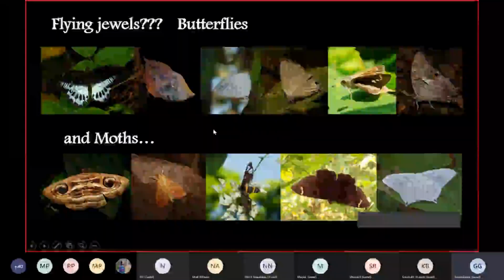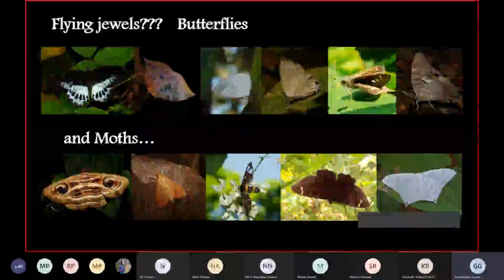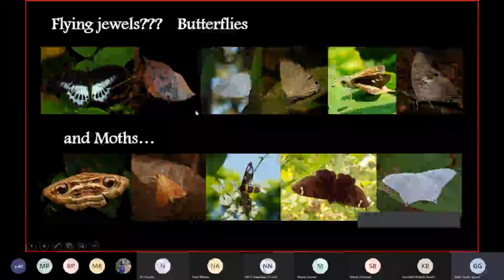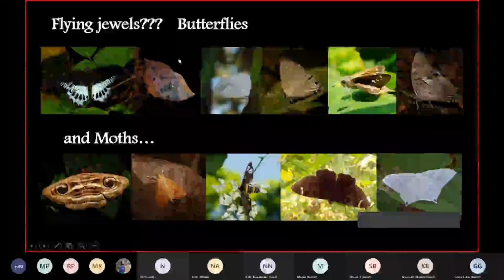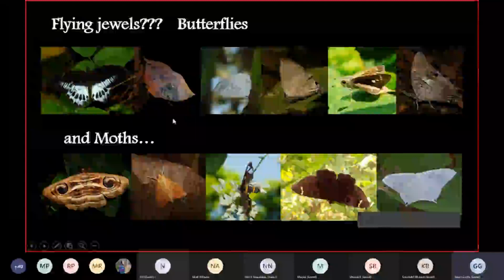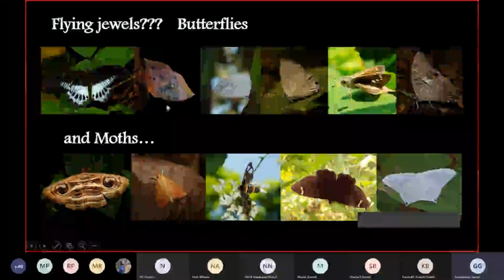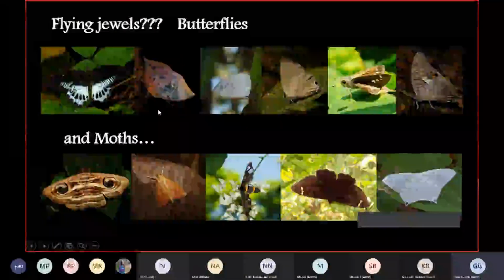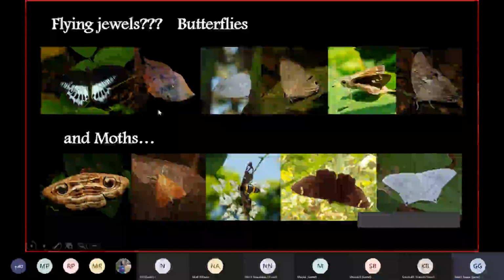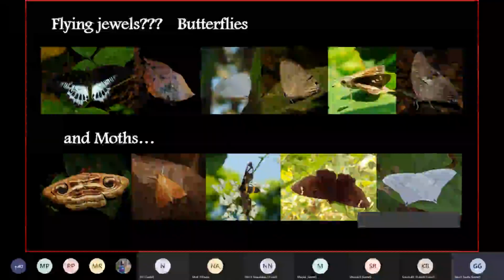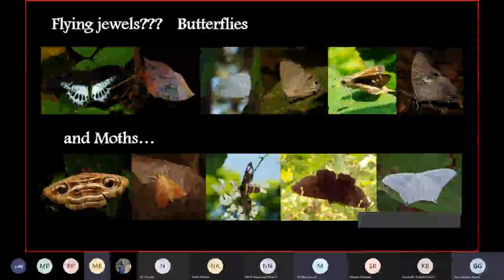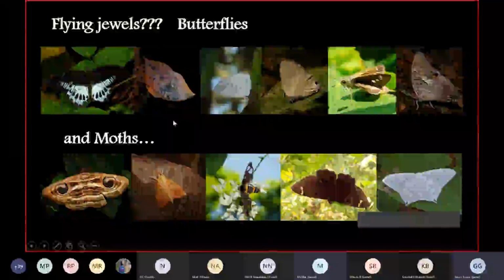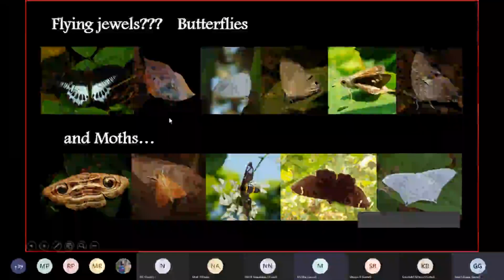Now, since you know the characteristics of an insect, can you tell me what this is? Okay, some of the answers coming in are camouflage, leaf insect. Interesting name, leaf insect.